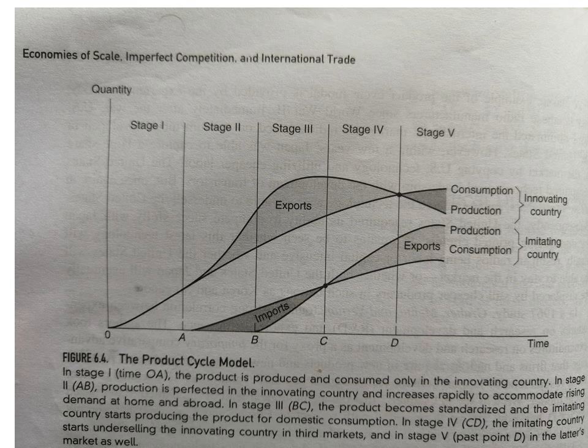That is, the imitating country starts to export that commodity. The production of the innovating country declines under this stage.